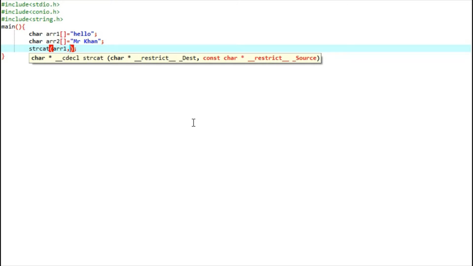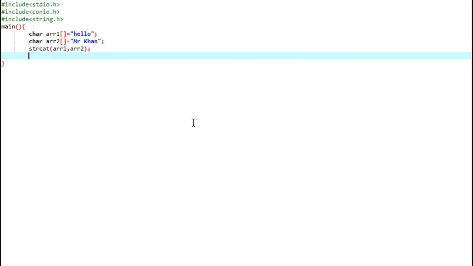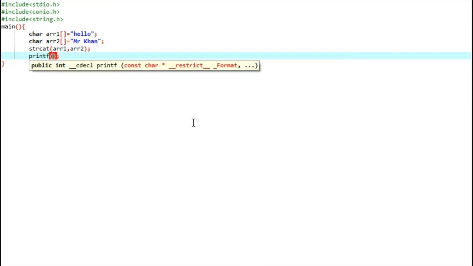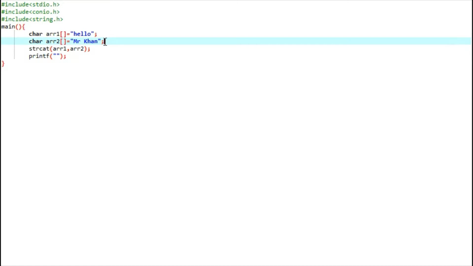The source is array 2, so it will concatenate. Now if you print, which string will you print? Can you give me the answer? If you print array 2, it will only give you Mr. Khan.